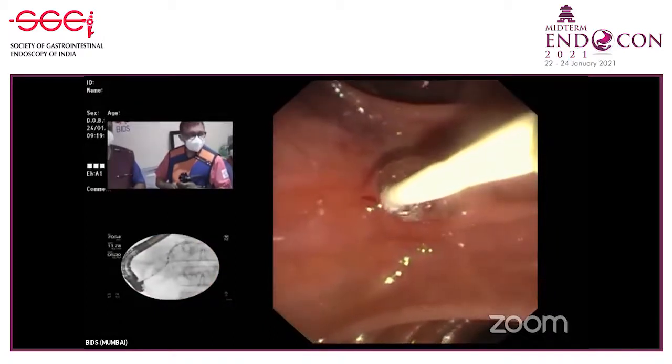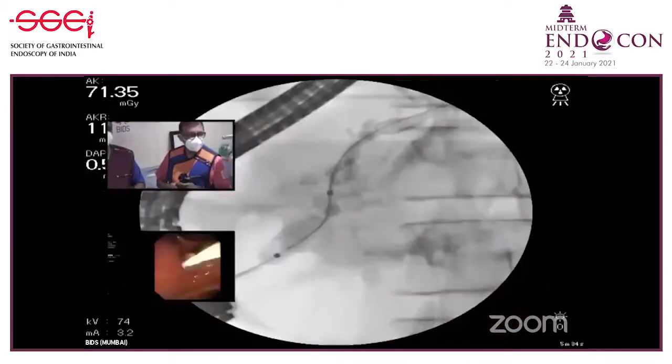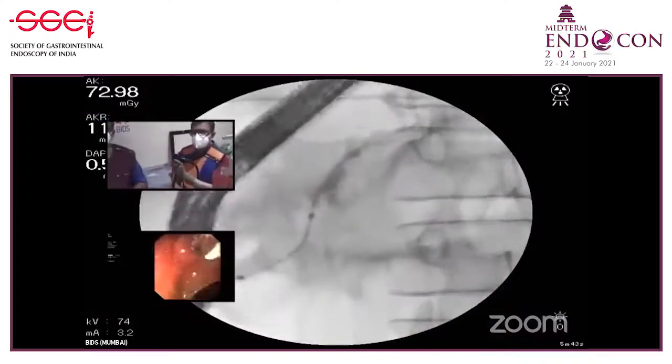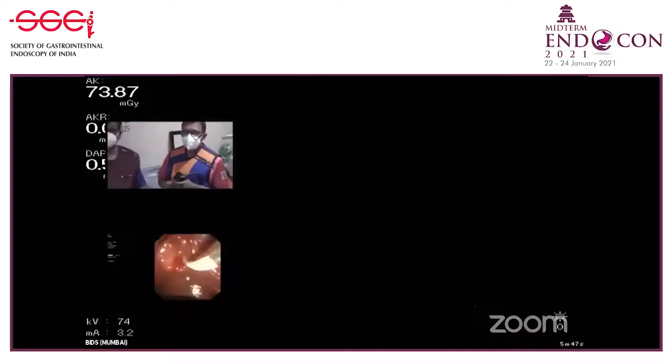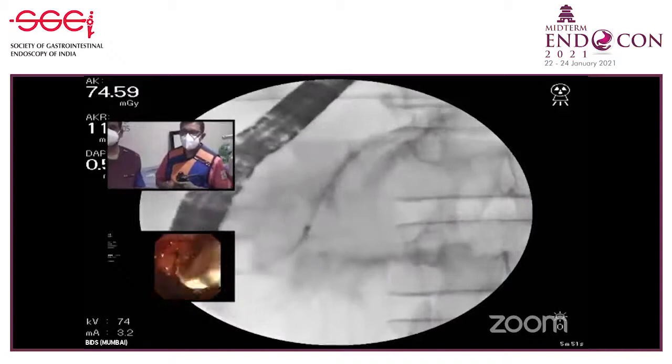Okay, see that there's the stricture there. You can see the balloon now on fluoro. Are you getting the fluoro picture big? Yes, we can see. Yeah, the balloon is coming out. Okay, deflate it again. That should be good enough. Now, first thing we will do is to go inside and flush the duct. Okay, so let's take it out. You see already the stones are flowing out when I'm pulling the balloon out? Yes, we can see.